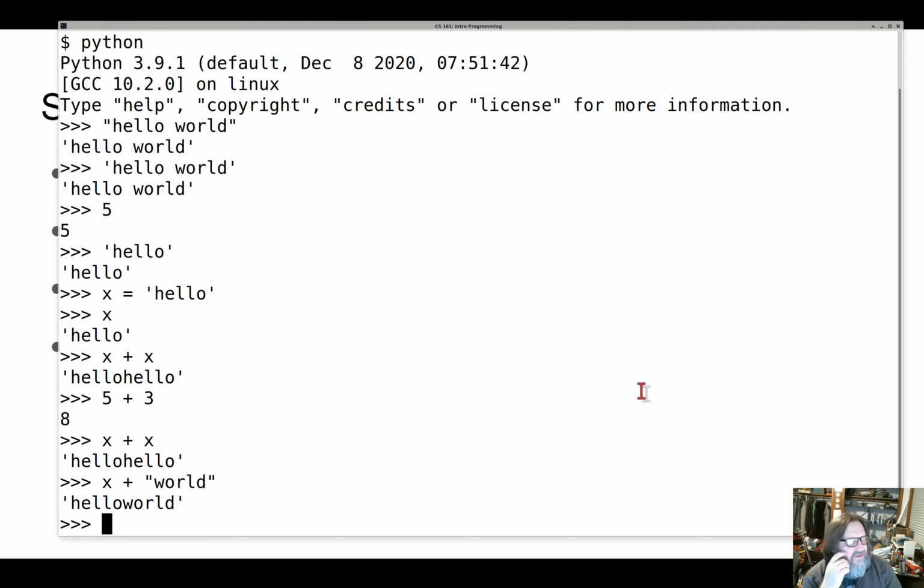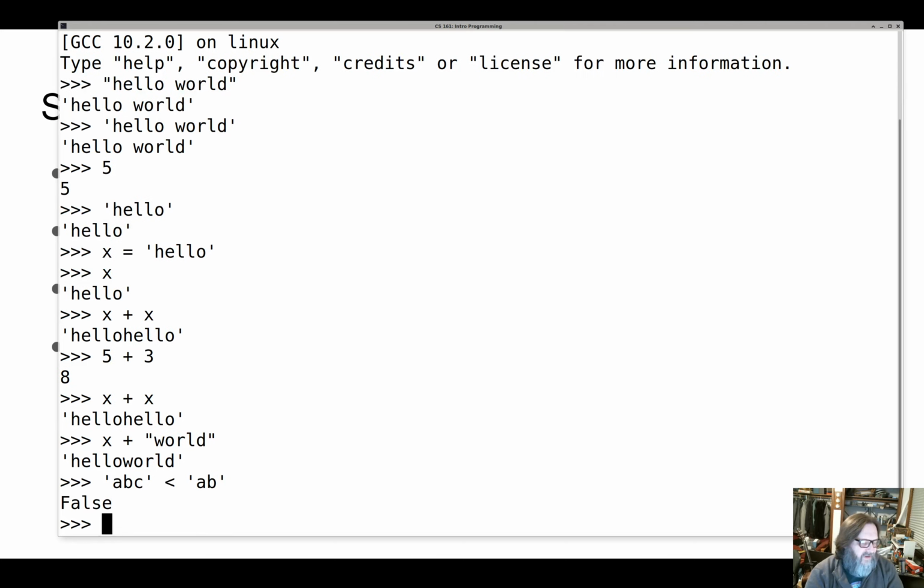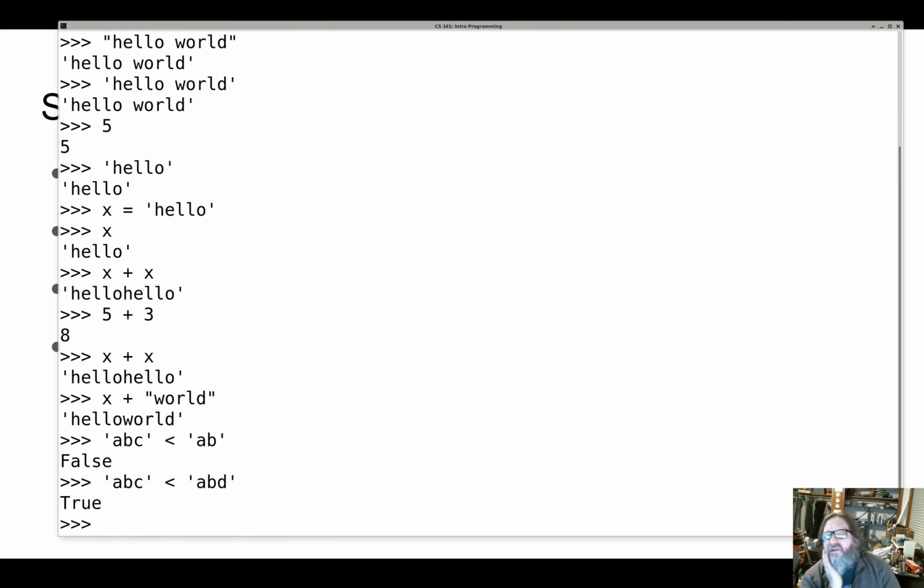But for our purposes, for simple English stuff, the dictionary order thing kind of makes sense. So for example, if I say, is ABC less than AB, it'll be false because in dictionary order, AB would come before ABC. If I say ABC is less than ABD, absolutely, because in dictionary order, ABC would come before ABD.